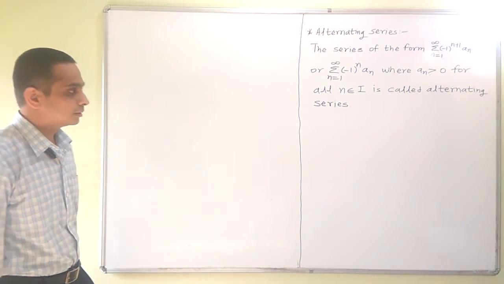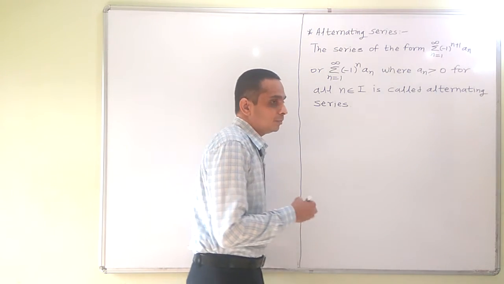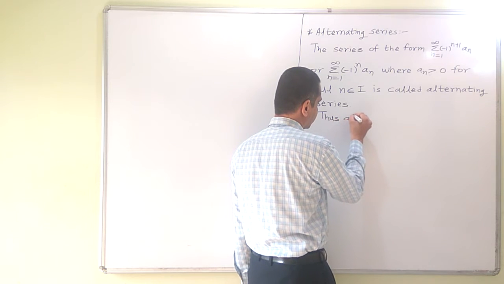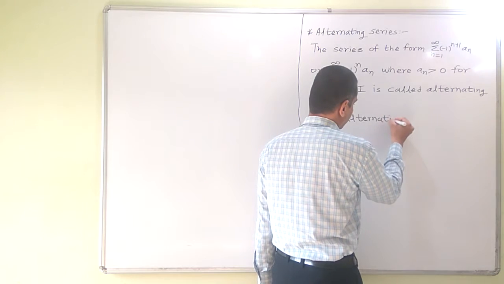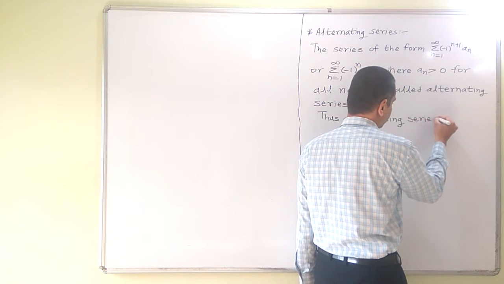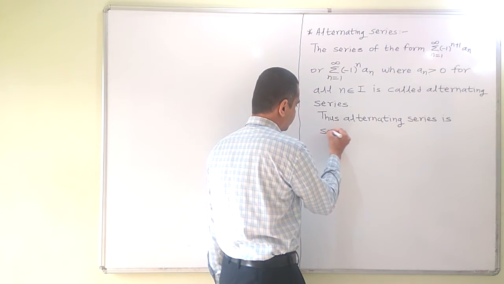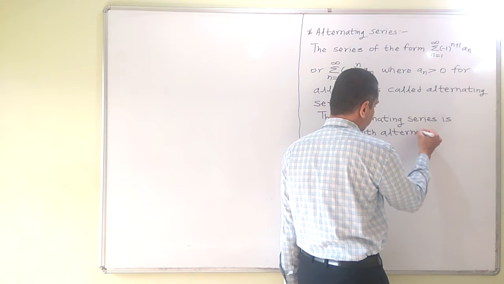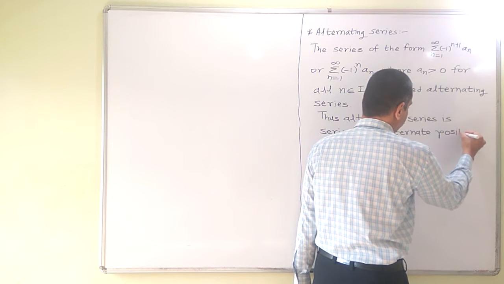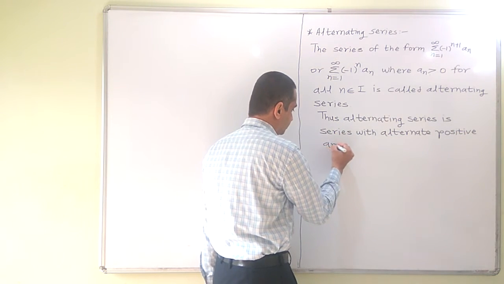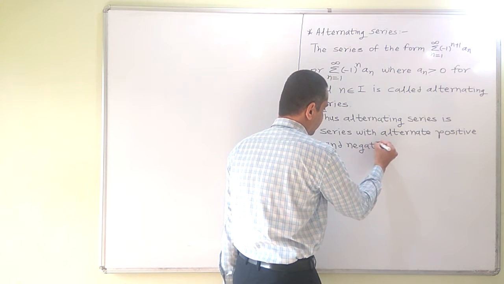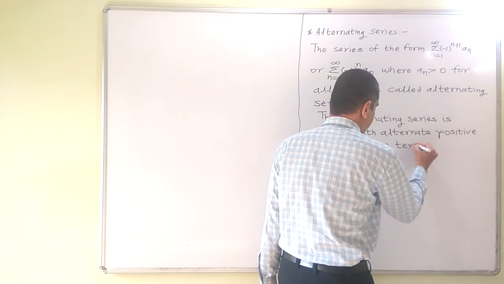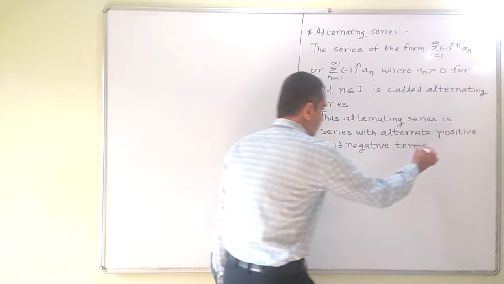So, the alternating series is a series with alternate positive and negative terms, or vice versa, negative and positive. Okay, so let us see some examples.